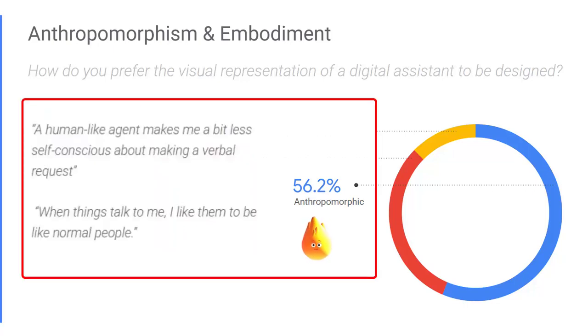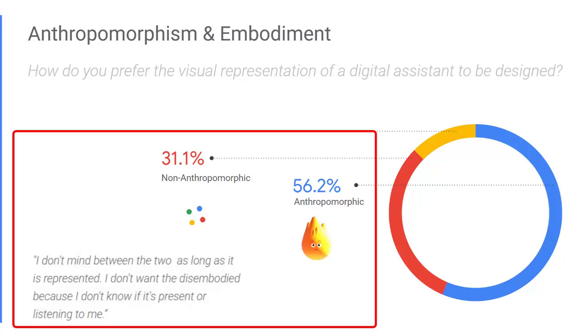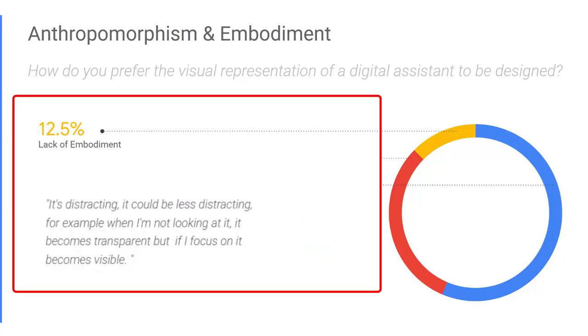When asked to justify their preference for anthropomorphic, participants mentioned a desire for interactions that mimic human communication. Although many preferred an anthropomorphic design, they were flexible about the representation, as long as it was visually present. Those that chose lack of embodiment valued the lack of representation as it is non-distracting and not visually imposing.